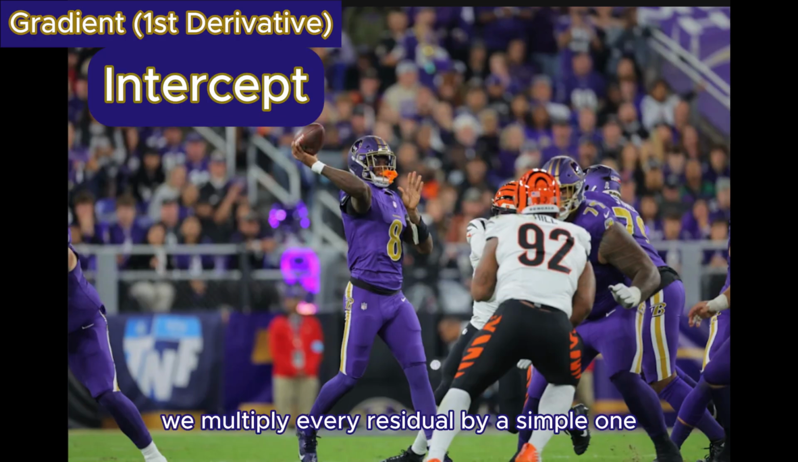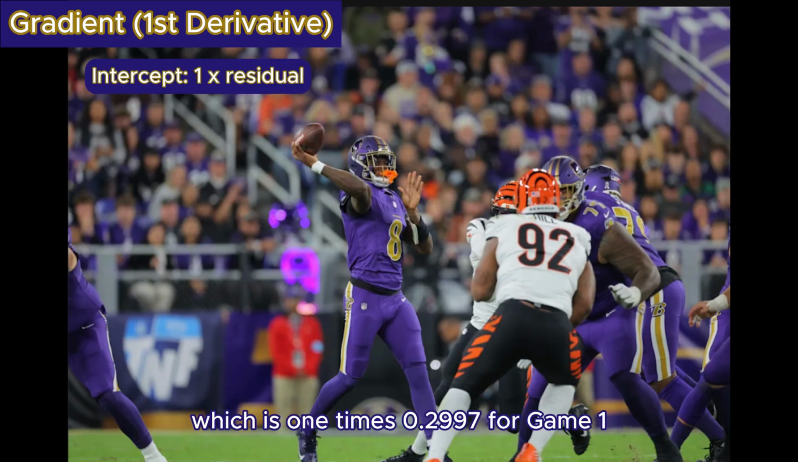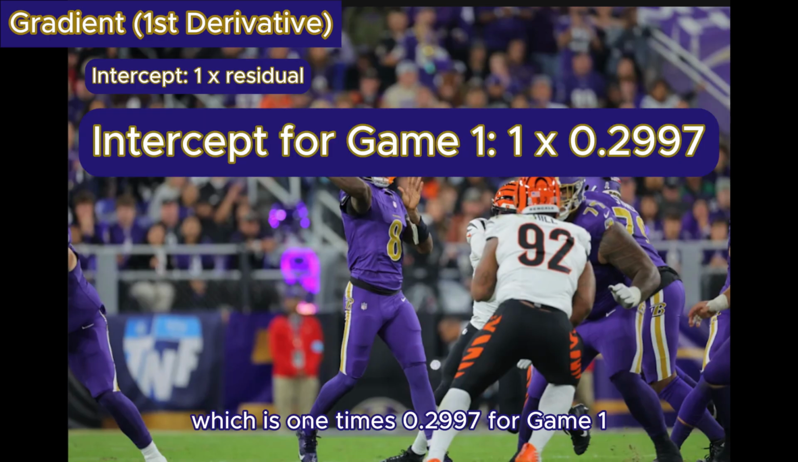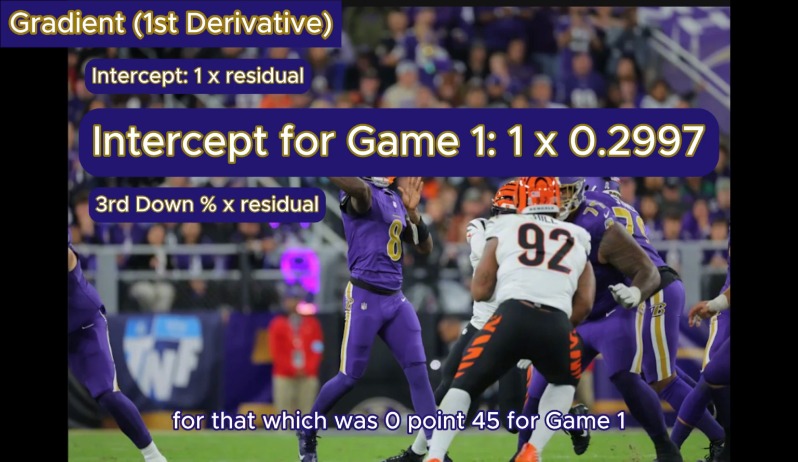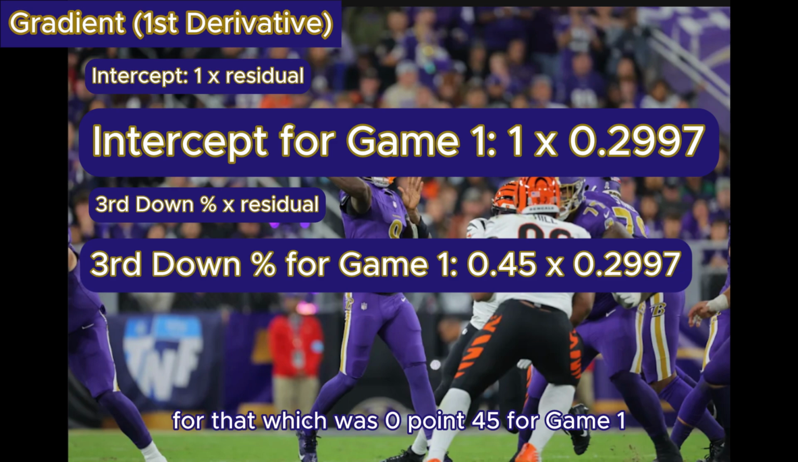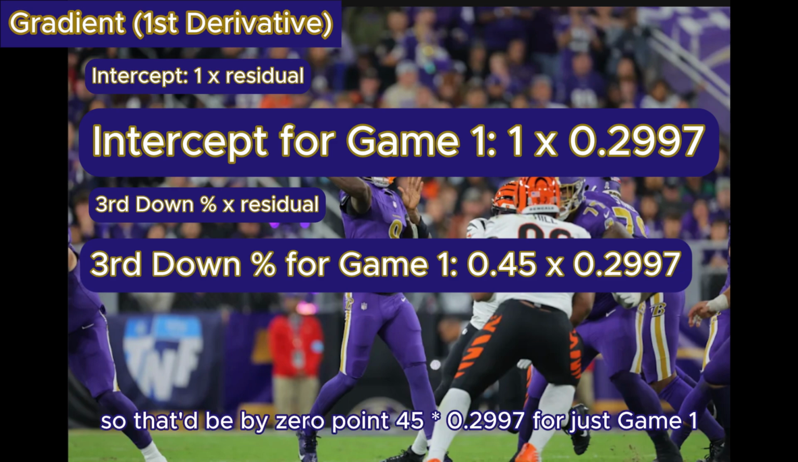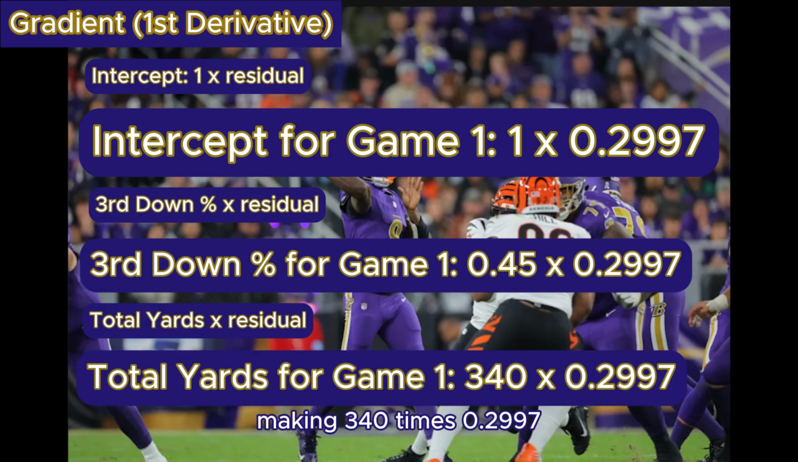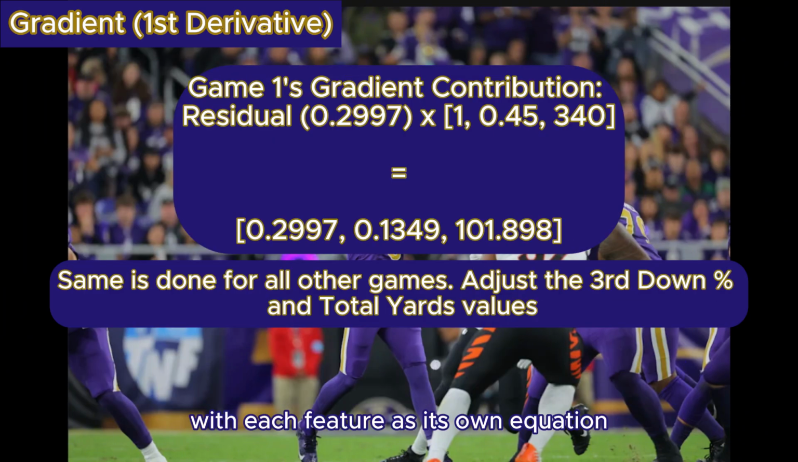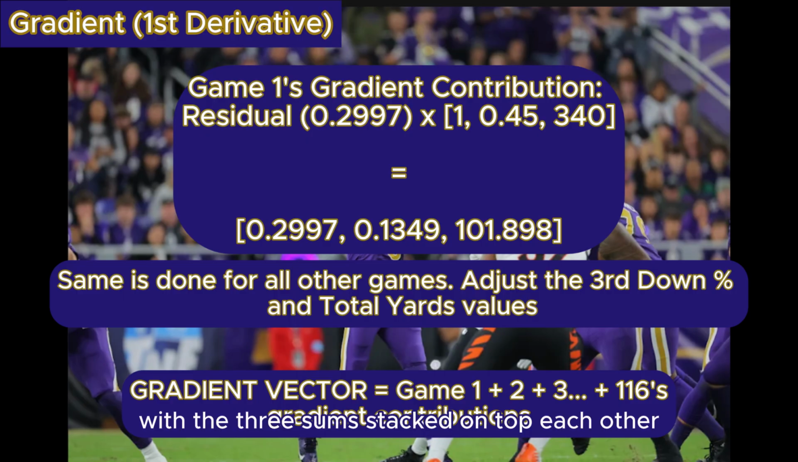So for the intercept, we multiply every residual by a simple 1, which is 1 times 0.2997 for game 1. For the third down percentage, we multiply each residual by the respective game's value for that, which was 0.45 for game 1. So that'd be 0.45 times 0.2997 for just game 1. And we do the same for total yards, which was 340 for game 1, making 340 times 0.2997. With each feature as its own equation, we do these calculations for all games and simply add them all together. The resulting answer, our gradient vector, will be a matrix with the three sums stacked on top of each other.